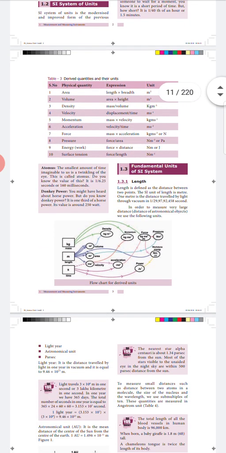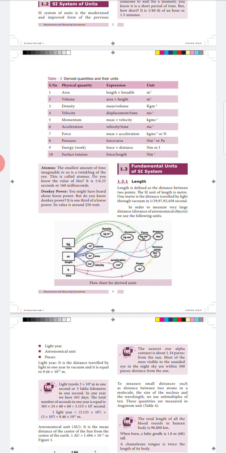And the next one is atomus. Atomus is the time taken for an eyelid to shut or a twinkling of an eye. It is 1 by 6.25 second, that is 160 milliseconds. Next one is donkey's power. We have heard about horsepower. Now we are going to learn about the donkey's power. 1/3 of a horsepower is called a donkey's power. Its value is 250 watt.